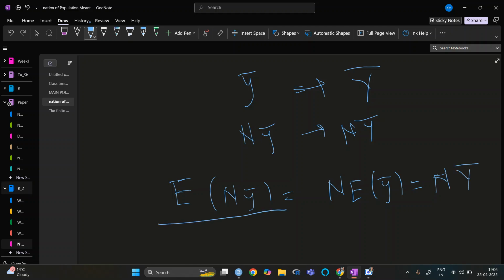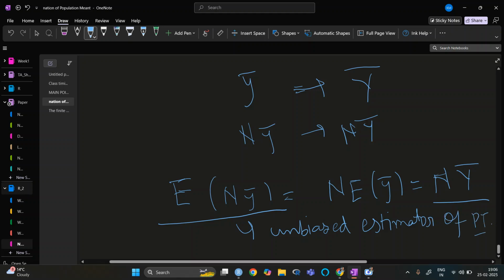So we say that this is an unbiased estimator of the population total. Let's say I'm writing it with Y_T. As the sample mean is an unbiased estimator of the population mean, the sample total is the unbiased estimator of the population total.